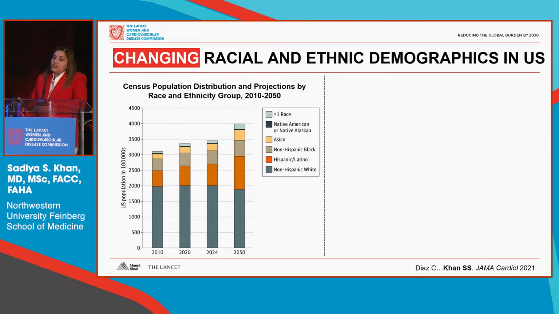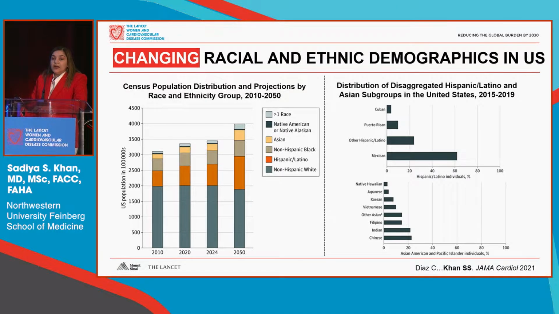If we think about the changing racial and ethnic demographic in the US, this is only going to become a bigger and bigger problem. If we want to get ahead of this, we need to think about the different race and ethnicity groups that need to be represented in our clinical trials, in our observational cohorts, and in our studies.